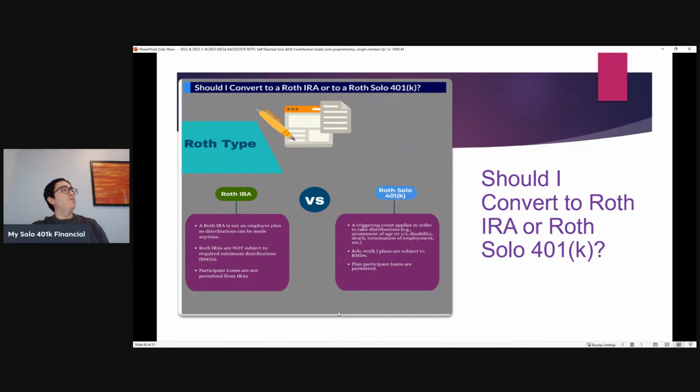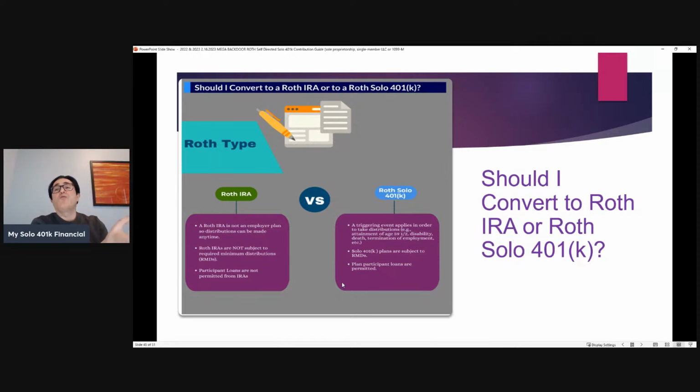And so now the question becomes, okay, should I convert to a Roth IRA or Roth Solo 401k? That's a great question. And once the funds are in that voluntary after-tax account, you can go either way. There's no triggering event. Some of the considerations are, if you want to be able to preserve the right to take a 401k loan, then you need to keep the money in the 401k. So that would mean Roth Solo 401k.